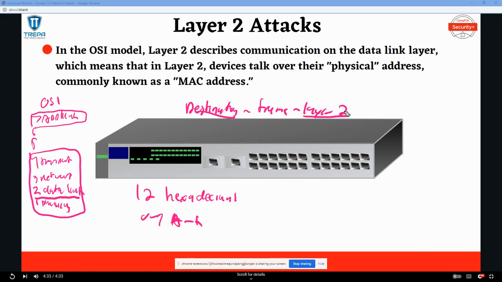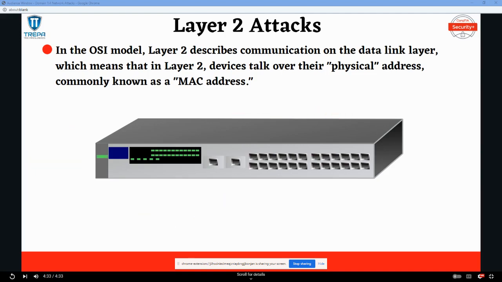So how does layer 2 communicate? We're going to break this down real simple. How does layer 2 communicate using a switch on our networks? Let me clear up the screen here. Get ready to draw this out for you. When two computers want to communicate on a switch, the switch uses MAC addresses to forward traffic between computers.